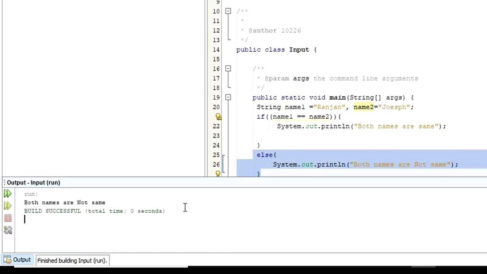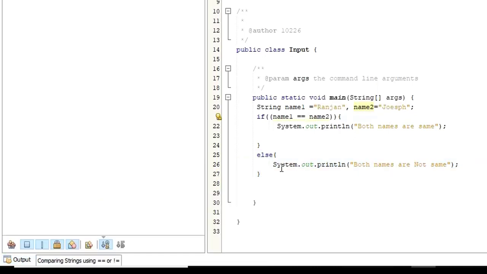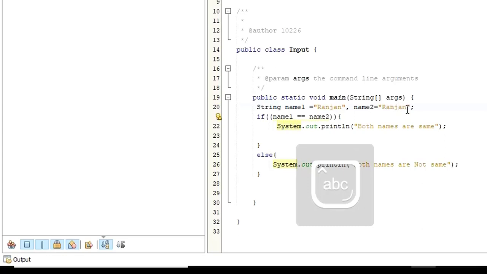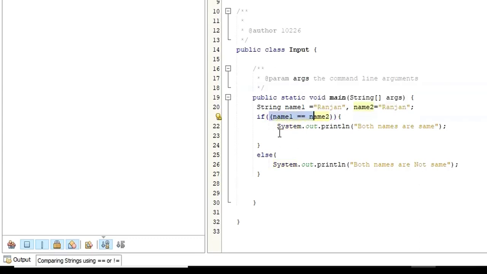Both names are not same. No wonder this condition is false, so it is executing this else part. In case this condition is true, let's say instead of Joseph here, I'm just going to call this one Ranjan. So in that case, both name1 and name2 are same. So what does that mean? This if condition is true. If this condition is true, it is going to execute this part. It doesn't care about this else part.